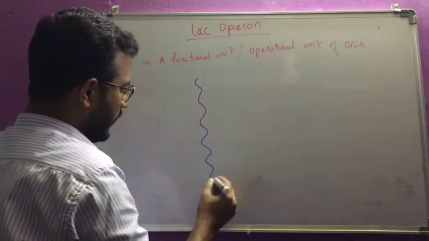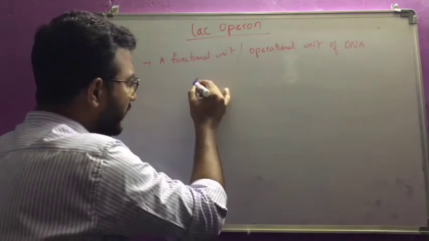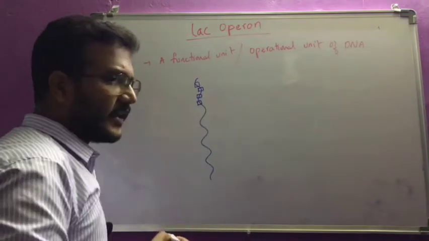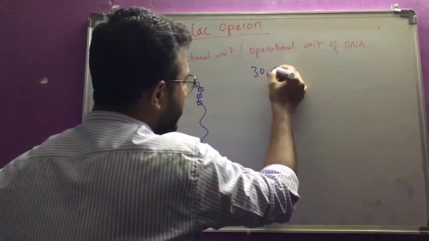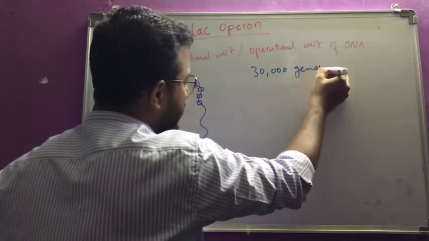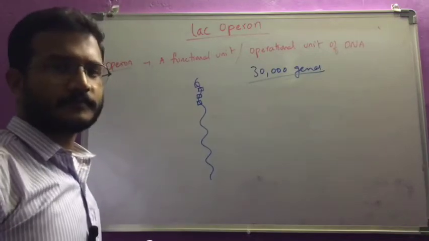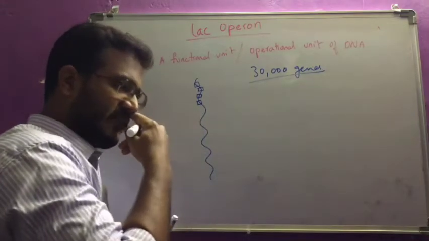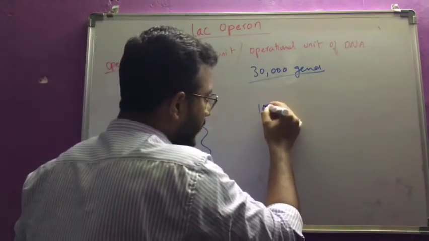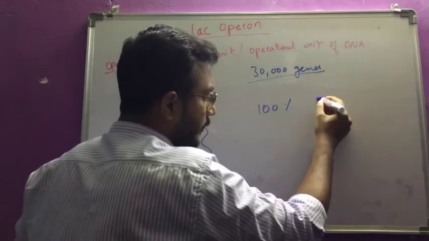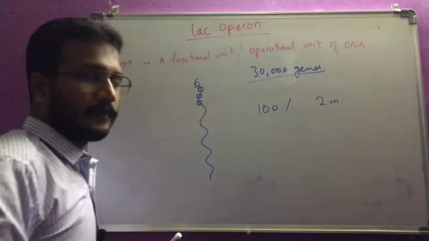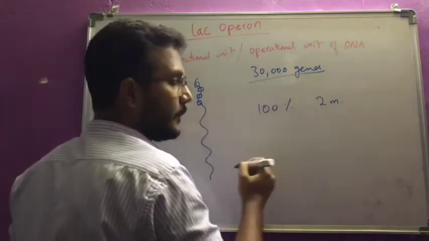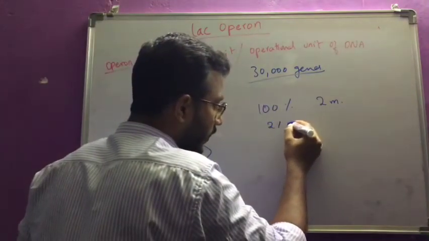For example, this is the whole DNA in our body. This is one gene, this is one gene, this is one gene. Like that, we have about 30,000 genes; so far they have discovered 30,000 genes in the human DNA. Here is a fact you should know. For example, our DNA is 100%, about 2 meters. Out of that, only 2%